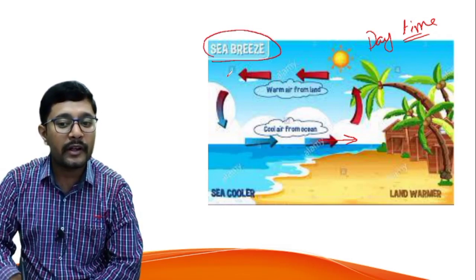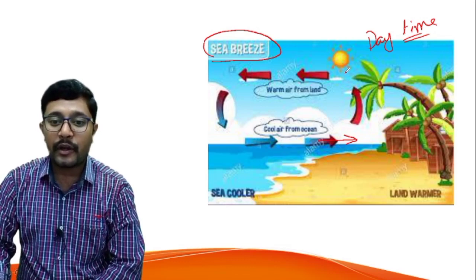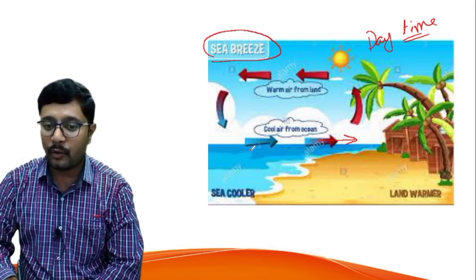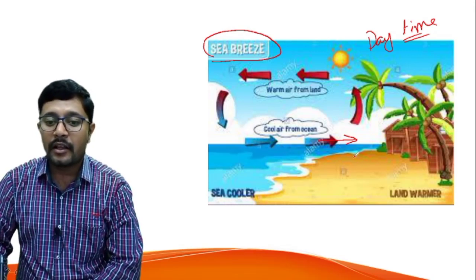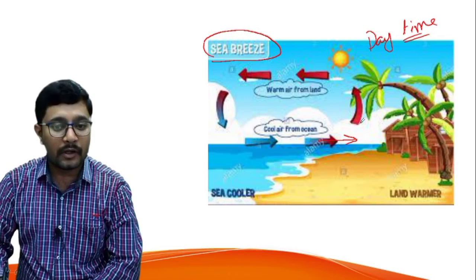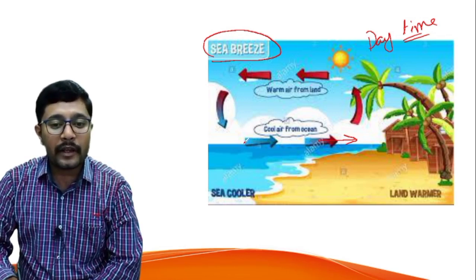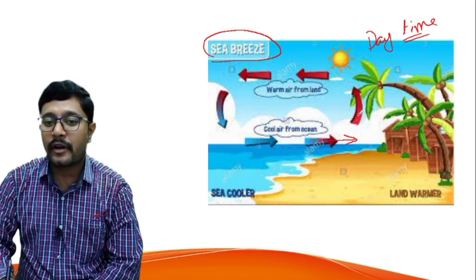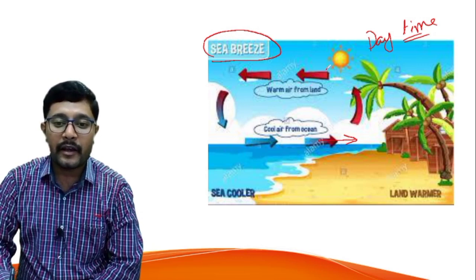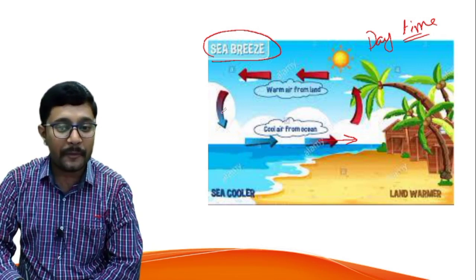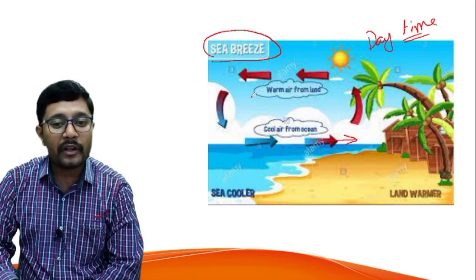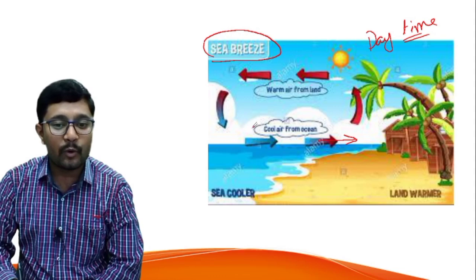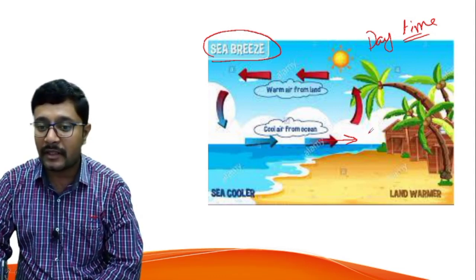What do we call it? We call it sea breeze. That means during daytime the land gets heated faster compared to the ocean water, so the hot air moves upwards, the cooler air present on the ocean moves towards the land, and to complete this cycle the hotter air again comes above the ocean water. This kind of movement of air we call sea breeze, that is, movement of air from the sea towards the land.